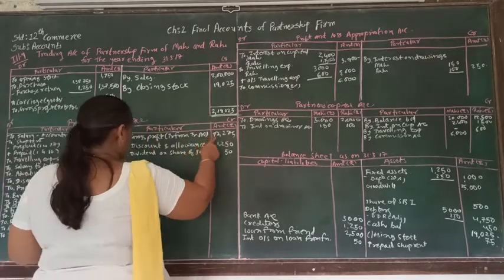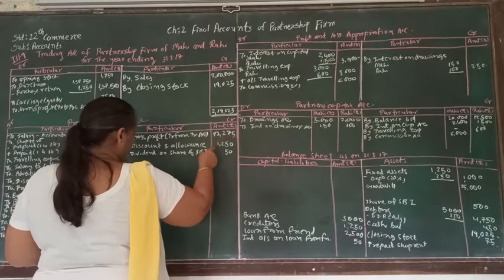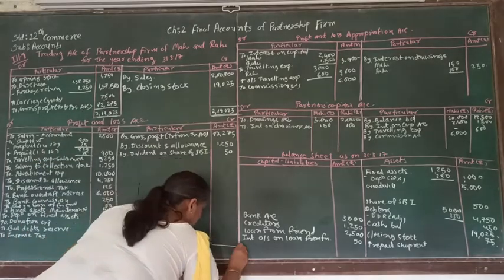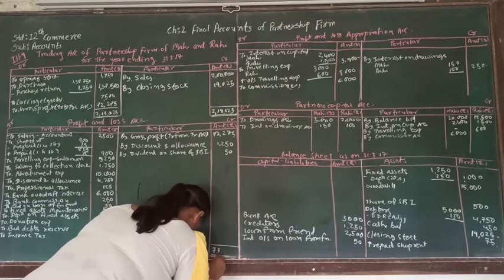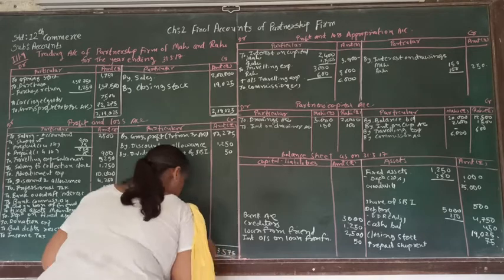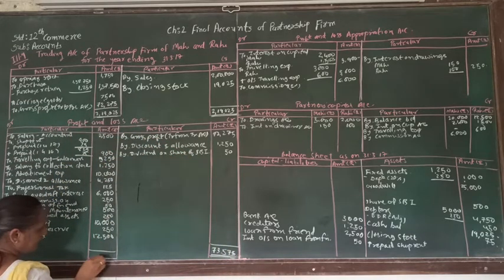So here again, the total of this side: 72,275, 1,250 and 50 will be 73,575. This is going to be taken to the debit side. Here 73,575.